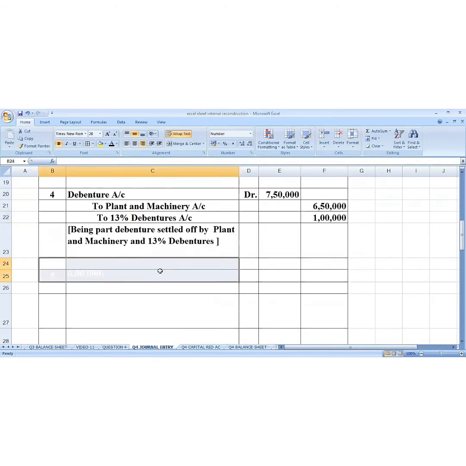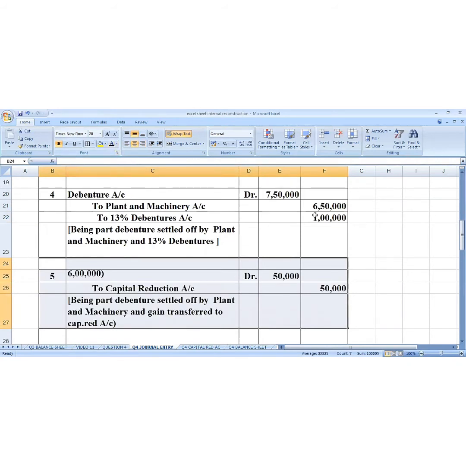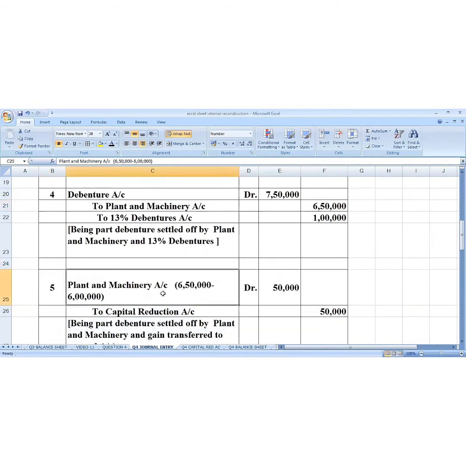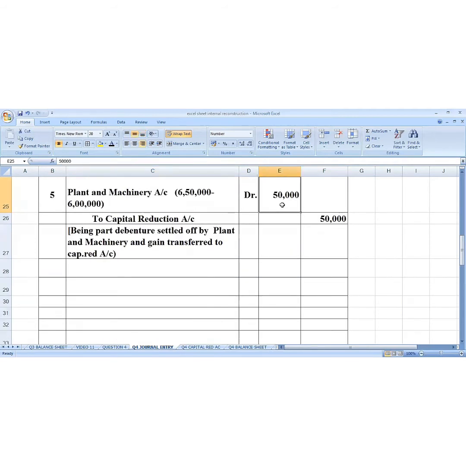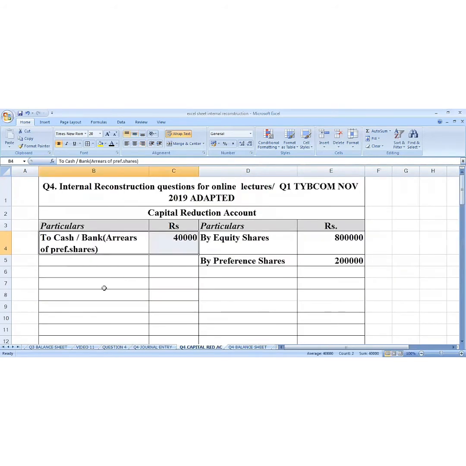Okay, and then we write journal entry number 5. Journal entry number 5 will be for this 6,50,000. Now the value of the machine has increased from 6 lakh to 6,50,000, and there is an increase of 50,000. 50,000 is the gain. Credit all the gain, income and gain, that is for capital reduction, and therefore capital reduction account is credited. So we go to the capital reduction account and we write on the credit side this 50,000.